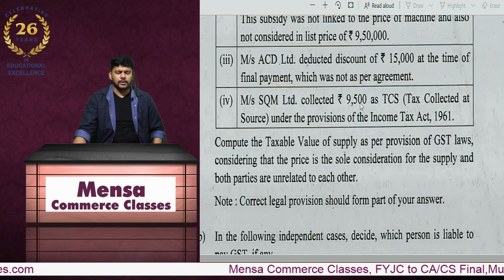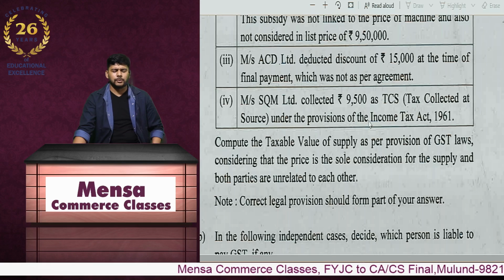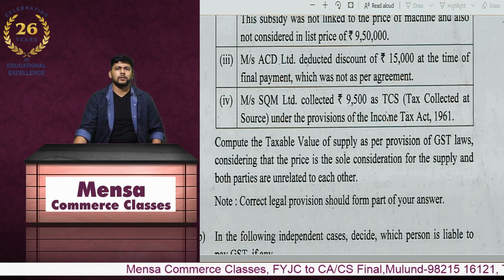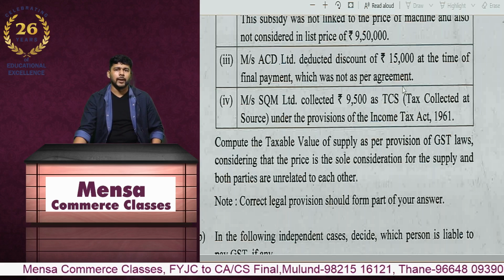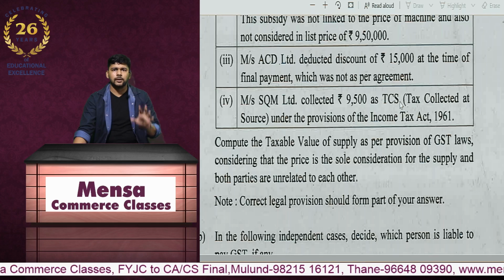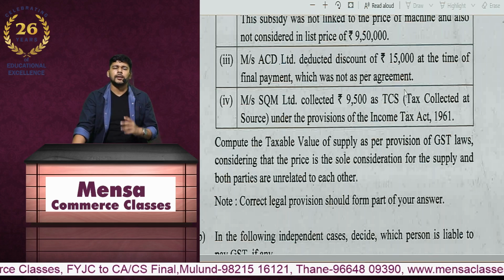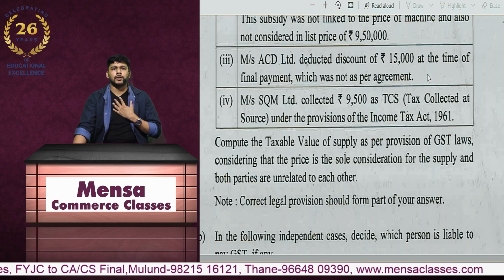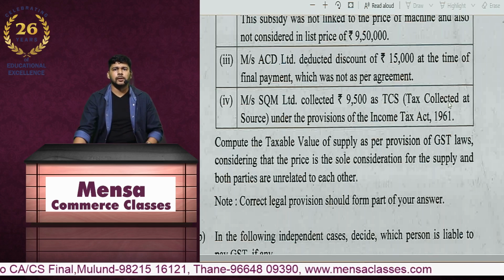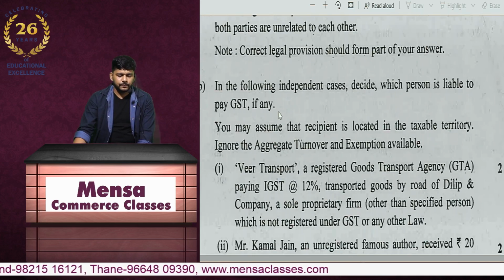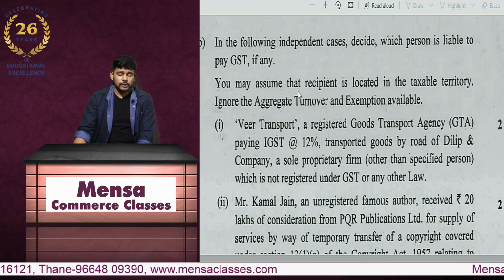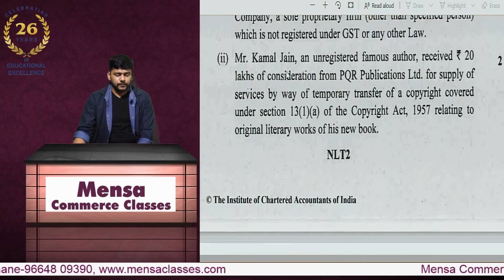SQM collected 9,500 as TCS under the provisions of income tax, that is okay because that is not going to impact my valuation. Value of supply will not be impacted. List price plus additions and non-inclusions, that will be the only value I need to be really worried about. TCS should not be really a matter of worry for me. So again, with working notes, this is how it will get justified, right?